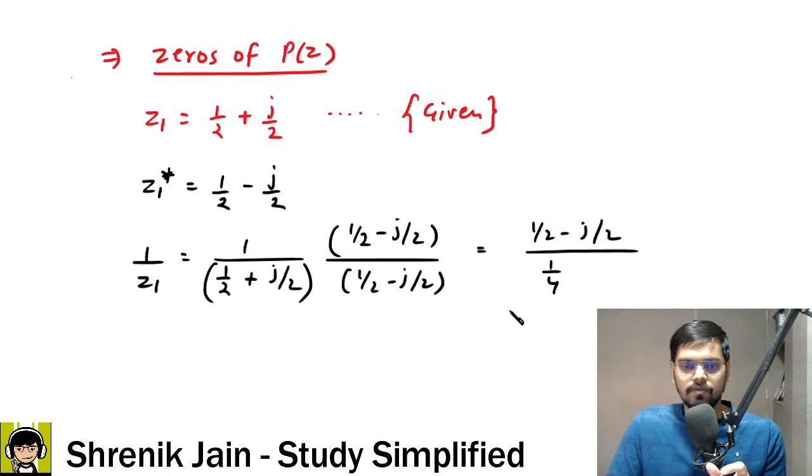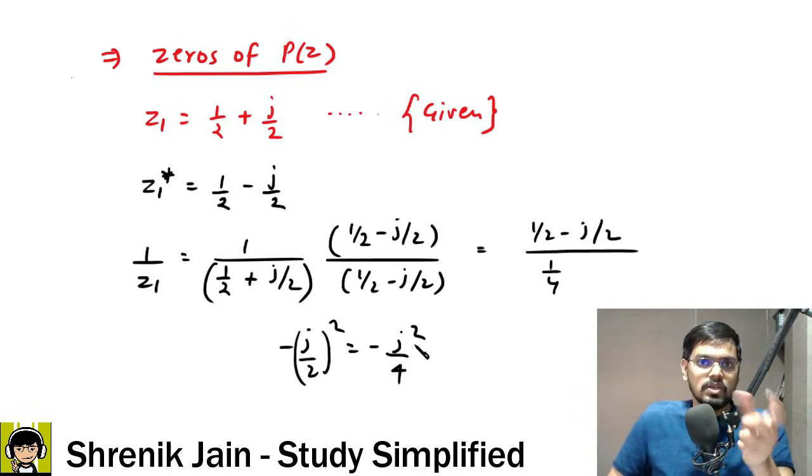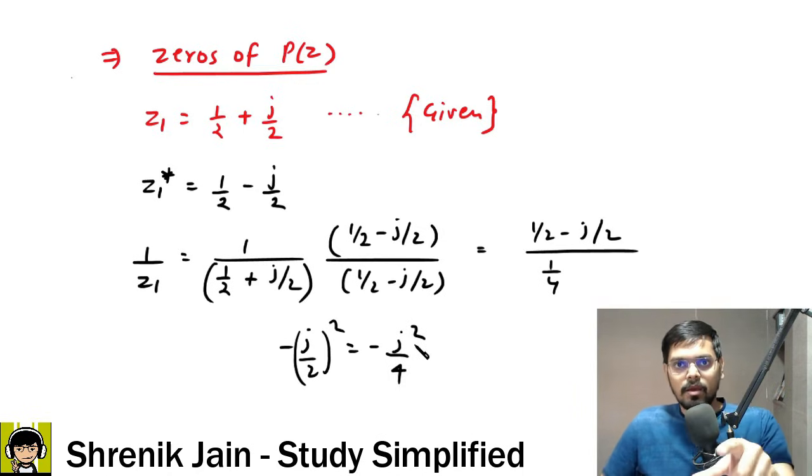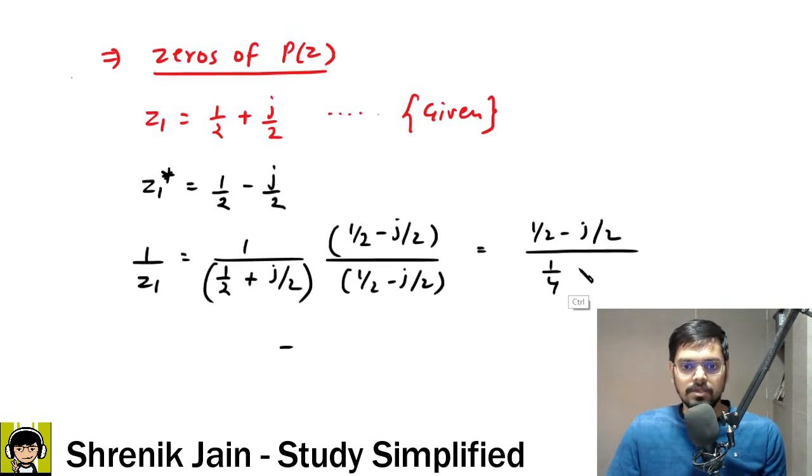Half square is 1 by 4 and then minus j by 2 the whole square. Please check it out, this is minus j square by 4. j is iota, so j square would be negative 1. With the negative outside, the denominator is overall positive 1 by 4.